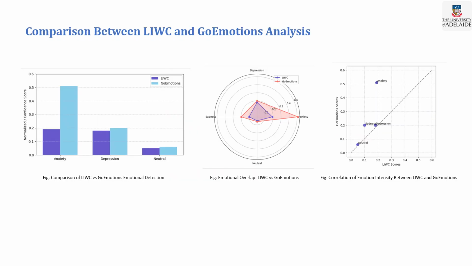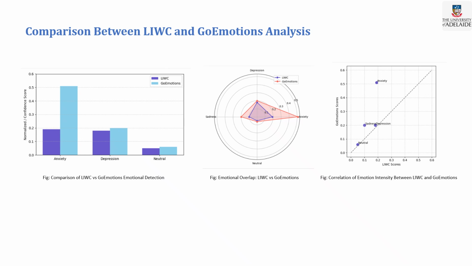Here I have a comparison between LIWC and GoEmotions analysis, which captured early detection of depression, anxiety, and suicidal thoughts. At the very beginning, the bar chart compares the normalized emotion scores for the 3 emotional categories. As we can see, both LIWC and GoEmotions detect similar emotional categories, but the magnitude varies.